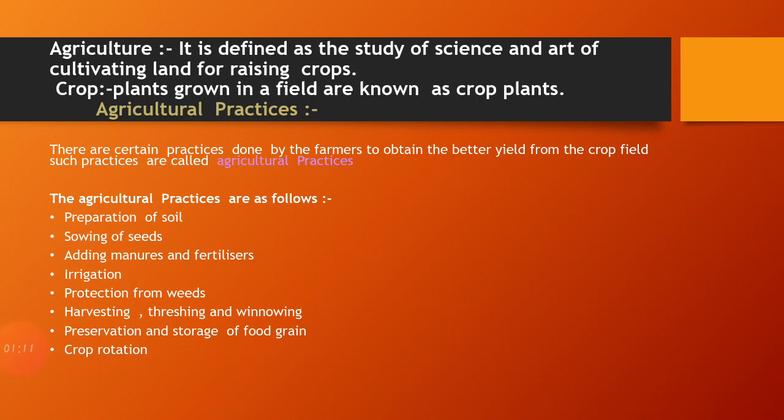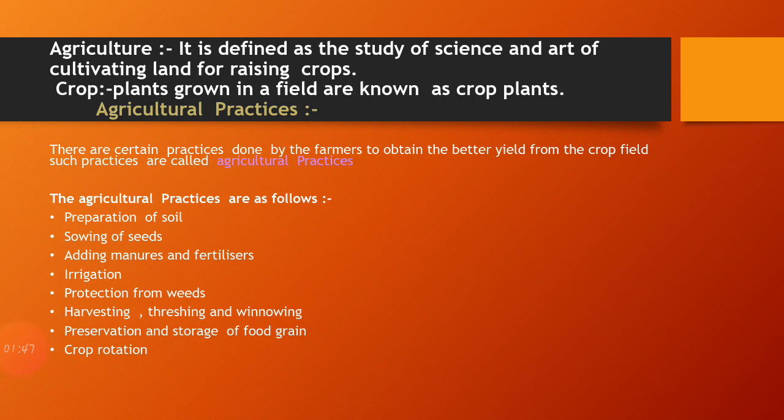The word agriculture is derived from the Latin words ager, which means land or field, and culture, which means cultivation. So we can define agriculture like this. It is an art of raising plant life from soil for the use of mankind, or we can define it like this also. Agriculture is defined as a study of science and the art of cultivating land for raising crops. So this is about agriculture.